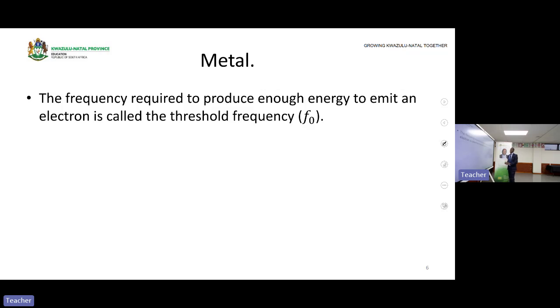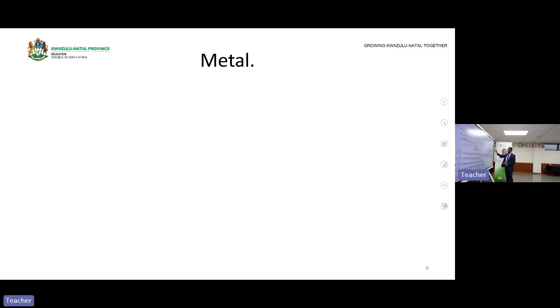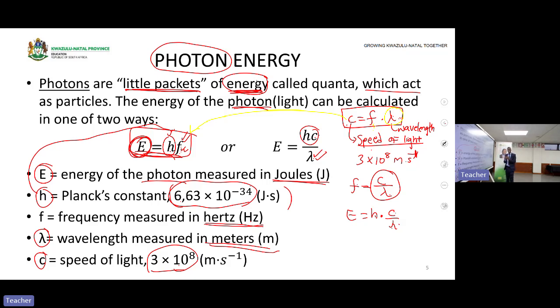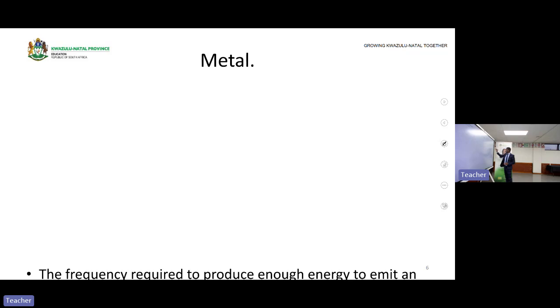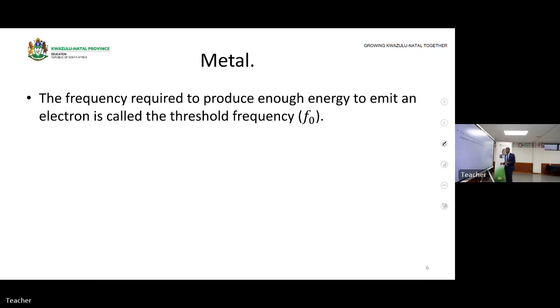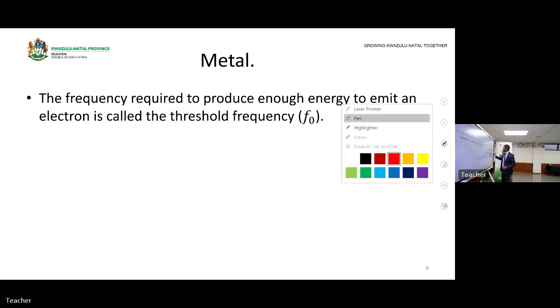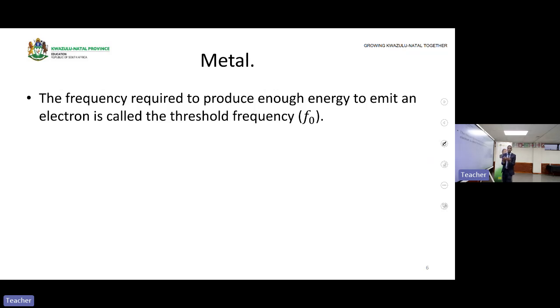We are looking at the metal again. So we said we are looking at the light. Here we were talking about the light, how to calculate the energy of the photon in this slide. Then on the next slide, we are looking at what? On the metal. If you are looking at the metal, there's a frequency required to produce enough energy to emit an electron, called what? The threshold frequency. This means there is an energy required by the metal to release the electron.